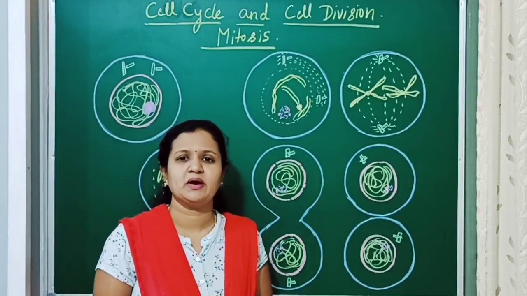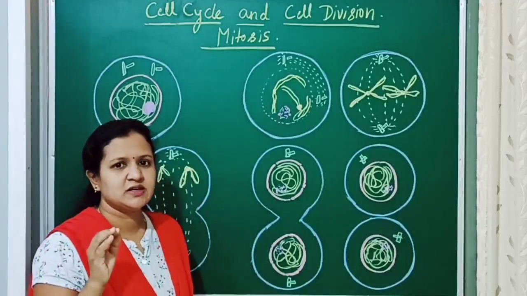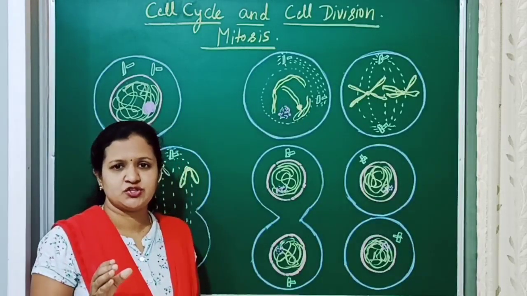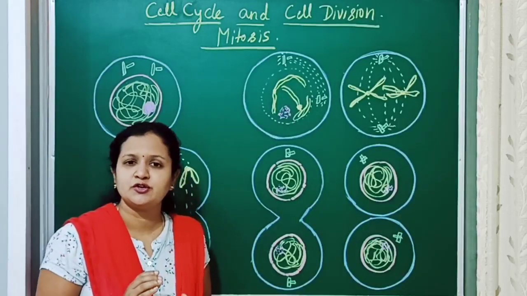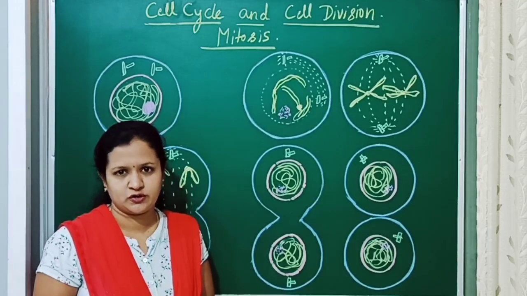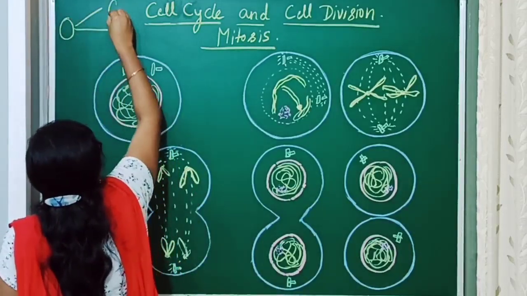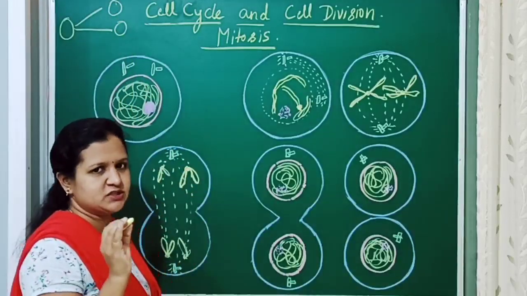So the continued part, that is mitosis, is a type of cell division in which the parent cell undergoes division to form the daughter cells. The parent cell divides to form two daughter cells, and the chromosome number will be maintained.